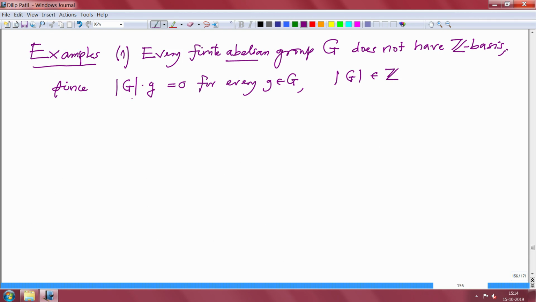So every element satisfies a dependence relation, so it cannot have a basis. Therefore finite abelian groups are not free Z modules. So in particular G is not a free Z module.